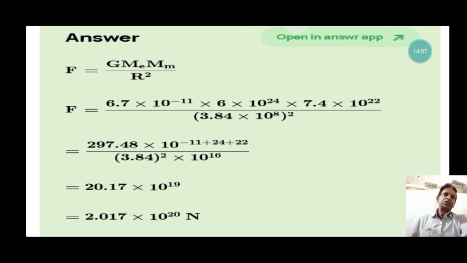In the next video we will study the acceleration due to gravity, the force exerted by the earth, and how we can calculate the acceleration.